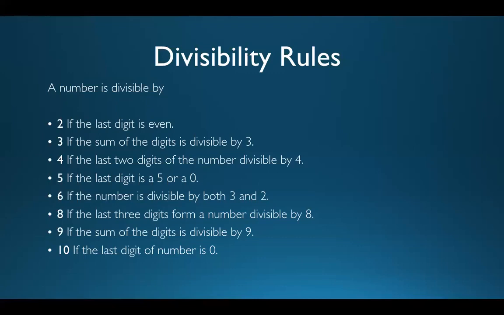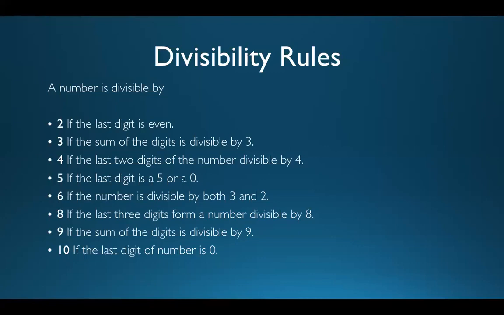A given number is divisible by 2 power 3 when the last 3 digits of the given number are divisible by 2 power 3. So this is how you should remember the rules for 2, 4, and 8. And the rule for 3 and the rule for 9 are exactly the same.